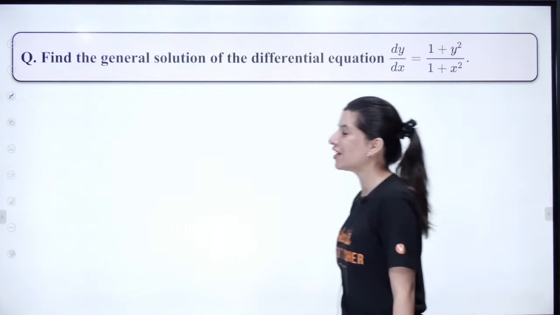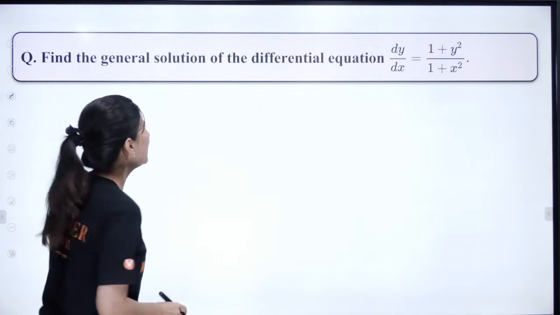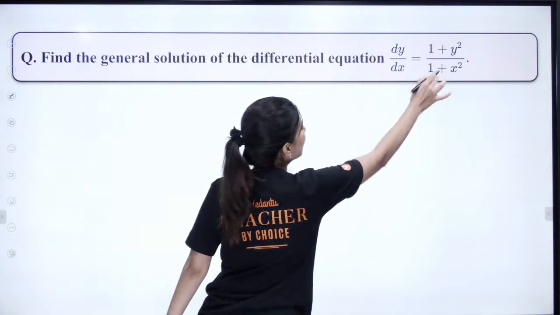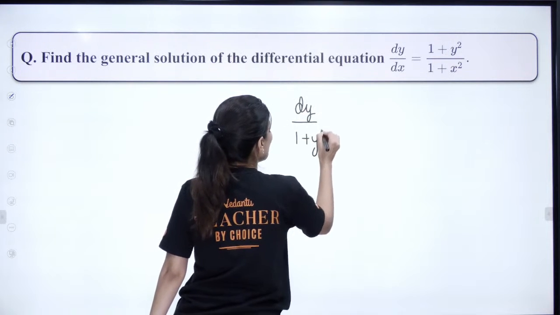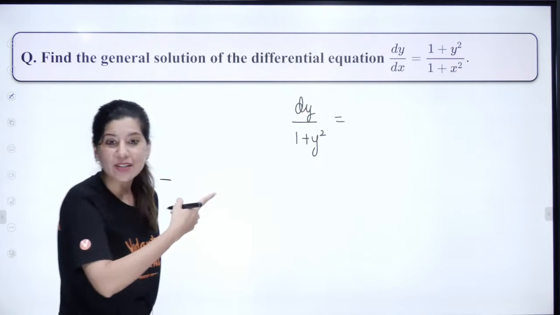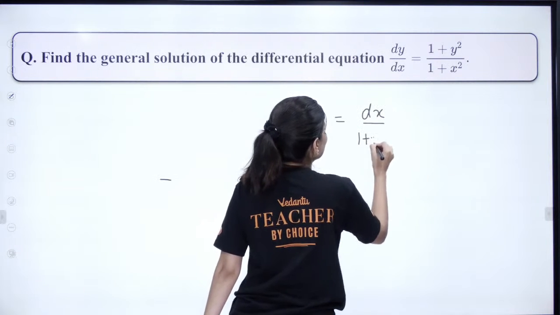Okay, so let's do this. General solution of the differential equation. Okay. So dy by dx is this. Now dy upon 1 plus y square, variable separable, right? Variable separable. And dx upon 1 plus x square.